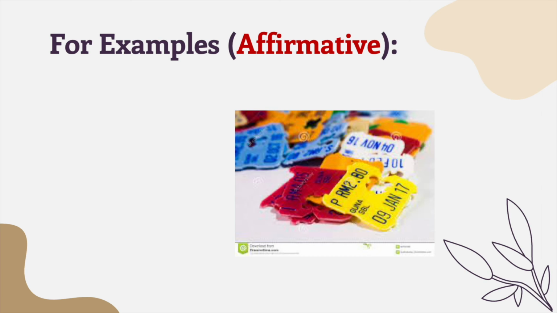We can see from the picture here, it is about food. It is about the expiry date of the food since it's written best before 9 January. So, this is an example of a sentence that we can make. Eat this bread before 9 January. So obviously, I'm giving you instruction to make sure that you eat this bread before 9 January.